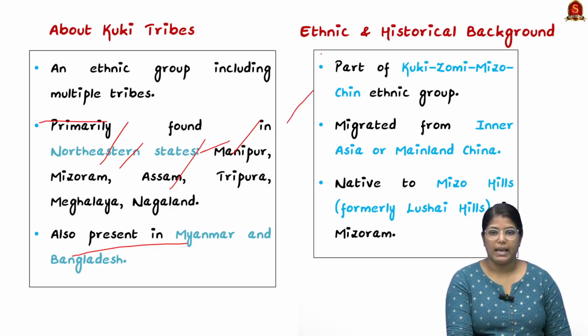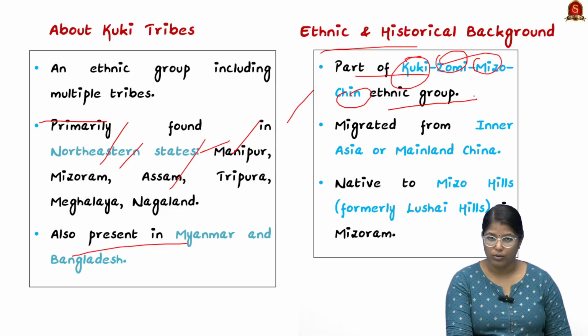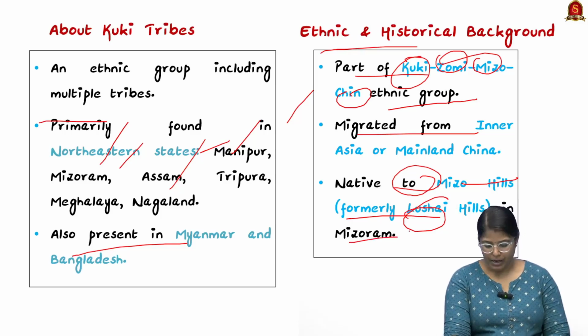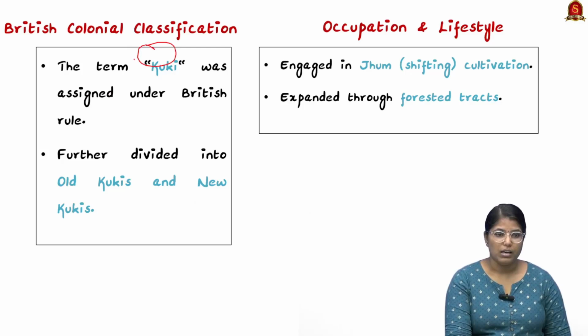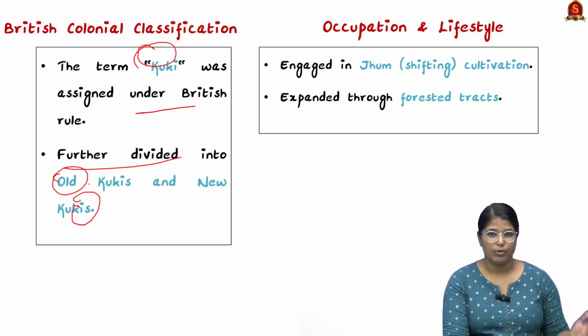And talking about the ethnic and the historical background, they are part of the Kuki, Zomi, Mizo, Chin ethnic group, and they migrated from Inner Asia or mainland China, and they are native to the Mizo Hills, which was formerly known as Lushai Hill in Mizoram. Now, moving on, talking about their colonial classification, the term Kuki was assigned under the British rule and further divided into Old Kuki as well as New Kuki during that time.